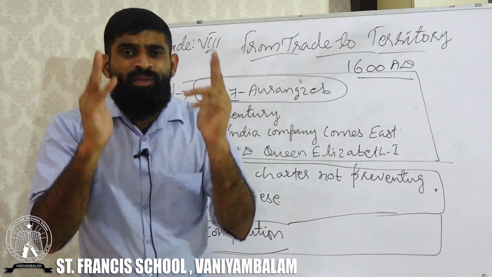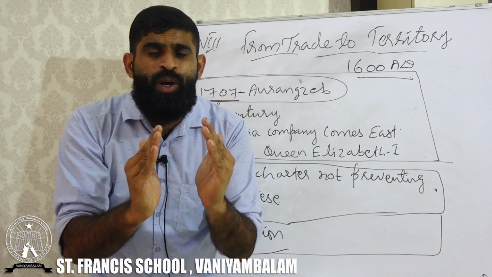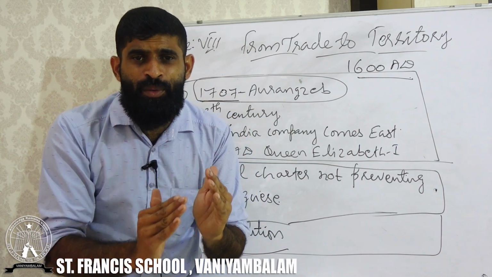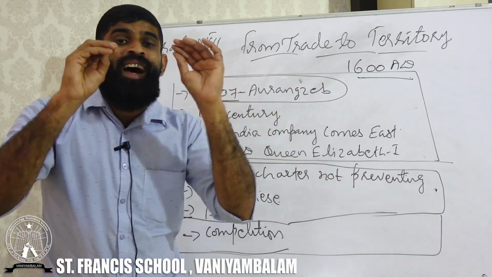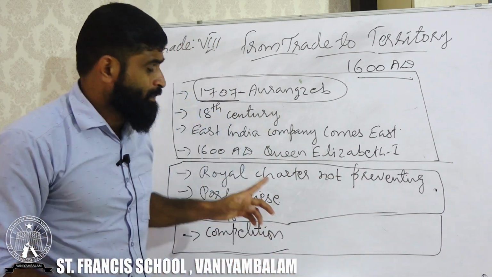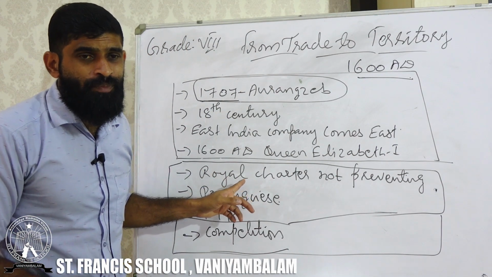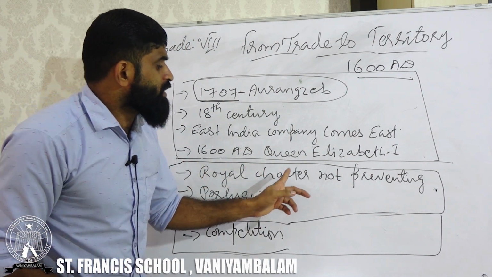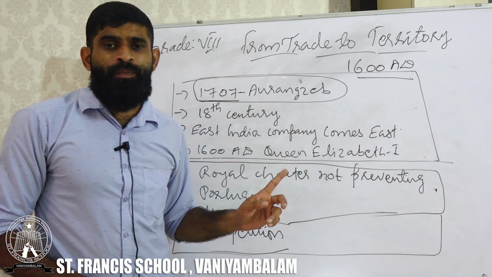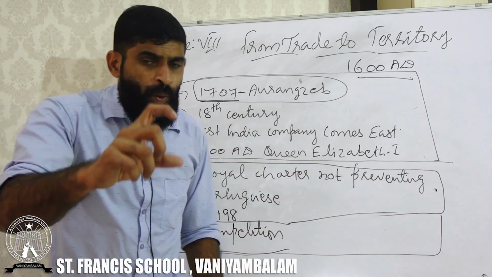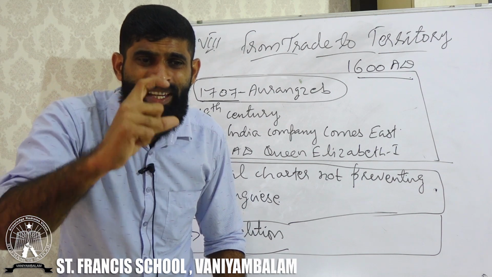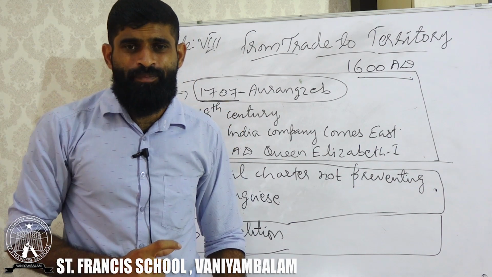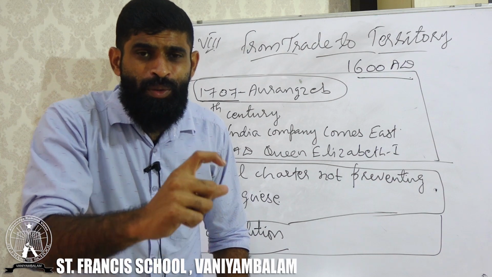But the charter, the agreement which was given by Queen Elizabeth I, was not preventing other European countries. Next paragraph you can see.